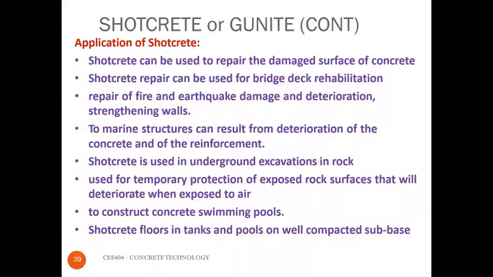Application of the shotcrete. Shotcrete can be used to repair the damaged surface of the concrete. It can also be used for bridge deck rehabilitation, the repair of the fire and earthquake damaged structures. In marine structures, it can be used to increase the strengthening of the concrete and reinforcement. It is used in the underground excavation in the rocks. It is used to construct the concrete swimming pools and also for tanks.